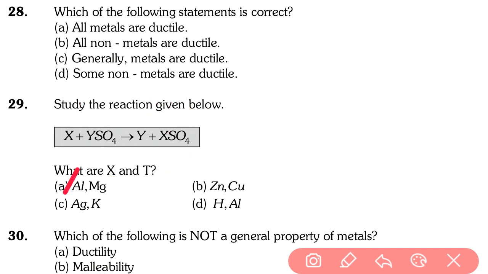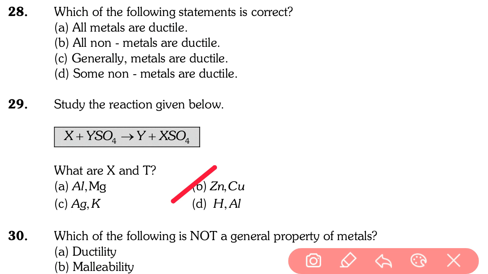Copper, zinc, X cannot be zinc, but sorry, the answer is option B, because X is more active than Y, so zinc is more active than copper. Other options: aluminum is not more active than magnesium, silver is not more active than potassium, hydrogen is not more active than aluminum. So the answer is option B, that is zinc and copper. X is zinc, Y is copper. Okay, question is okay.